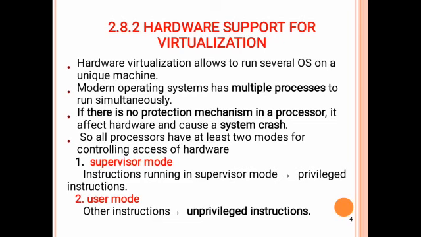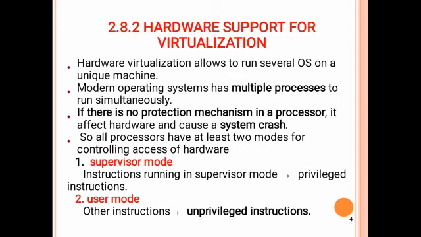Next, we move on to hardware support for virtualization. Hardware virtualization means we can run several operating systems on a single machine. Nowadays, modern operating systems run multiple processes simultaneously, but if there is no protection mechanism in a particular process, the number of instructions that affect the hardware can finally crash the system.